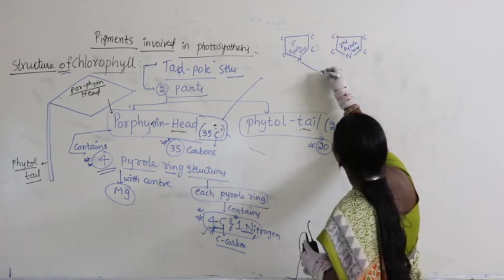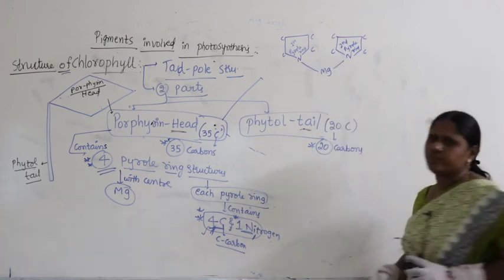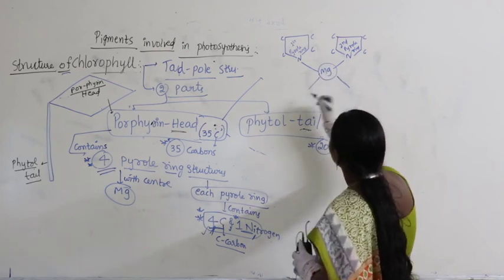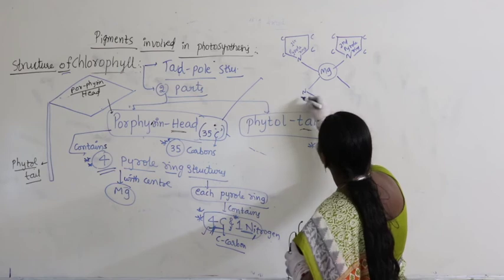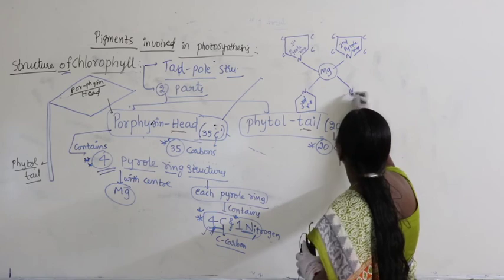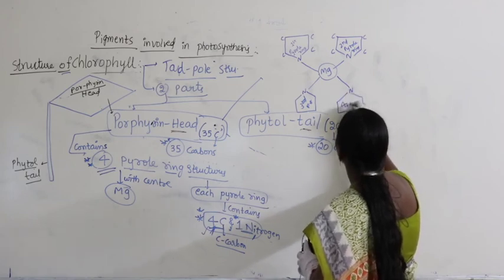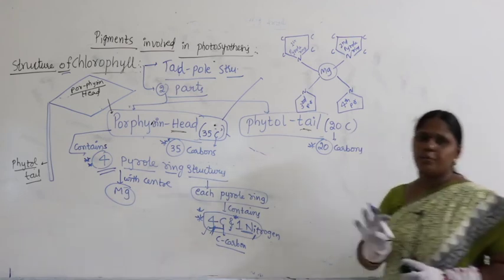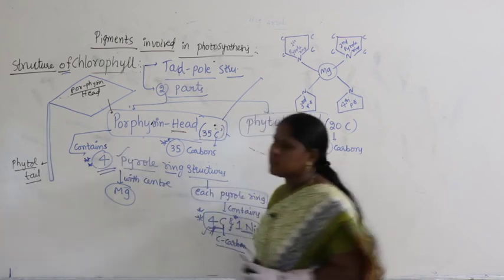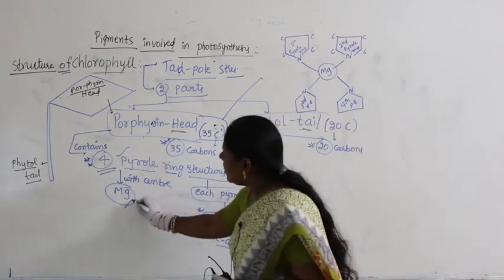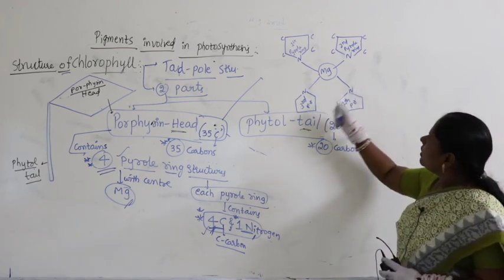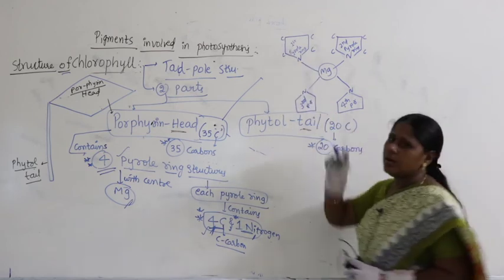Then in the center, they are connected with what? Magnesium. The centermost atom is nothing but what? Magnesium, and that is connected with again the same. This is the third pyrrole ring, and this is the fourth pyrrole ring. How many pyrrole rings? 1, 2, 3, 4. There are 4 pyrrole rings. What is present in the center? Magnesium is present. This is magnesium, and here each one contains 4 carbons and 1 nitrogen.